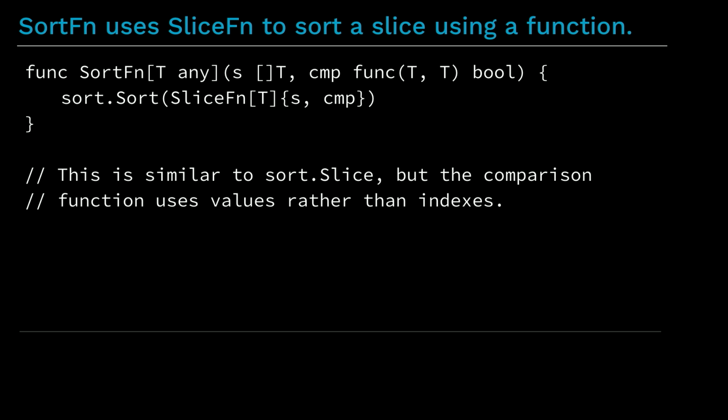Using type parameters is appropriate for this kind of example because the methods look exactly the same for all slice types. At this point, I should mention that Go 1.19, not 1.18, but 1.19 will probably have a generic function to sort a slice using a comparison function. And that generic function will probably not be implemented using sort.Interface. But the general point is still true, even if this specific example will most likely not be useful in the future. It's reasonable to use type parameters when you need to implement methods that look the same for all the relevant types.